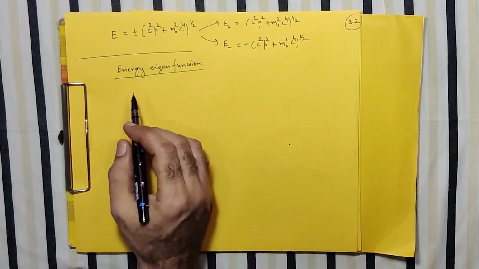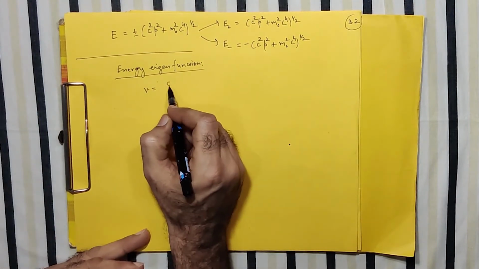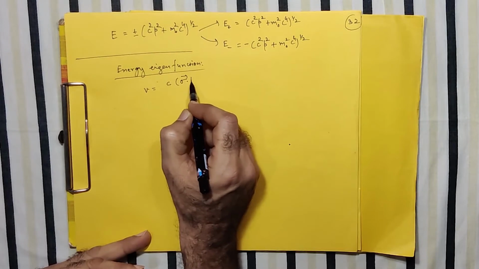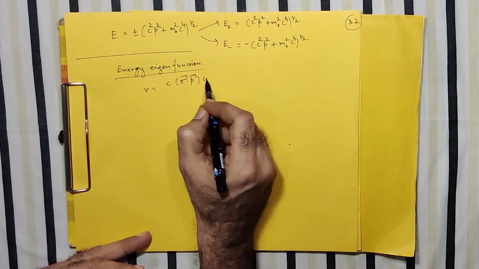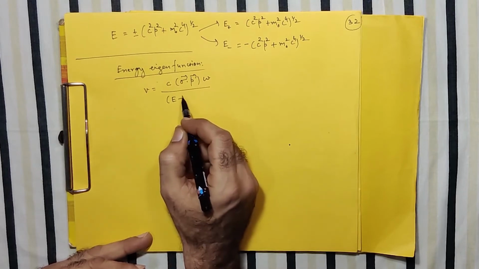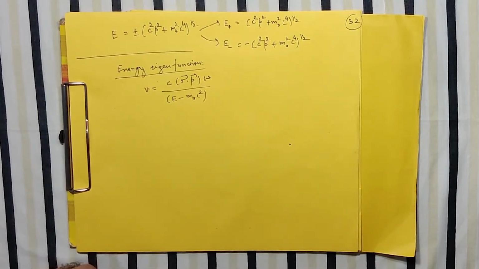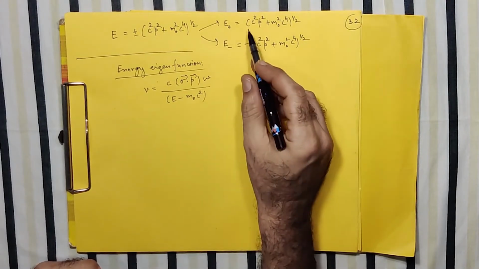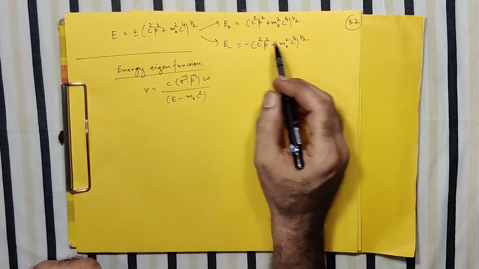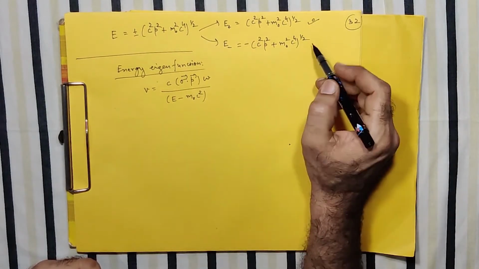Say I'm trying to solve for the V part: C sigma dot P, that W, and of course another term which I bring from the left-hand side will make the denominator like this. So my V is like this, and then I have two choices. Either I can use this as a solution here, instead of E I can write E plus, or I can use this.